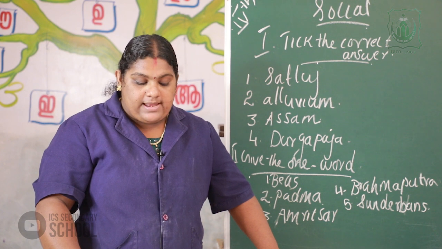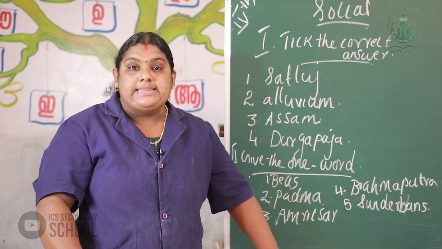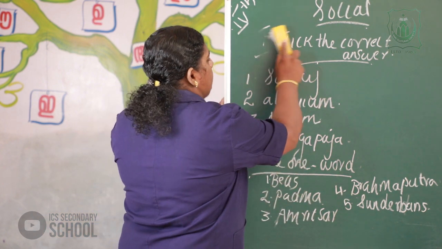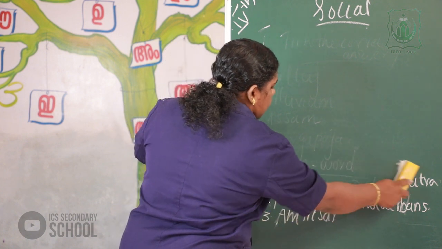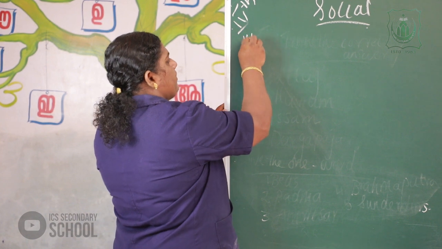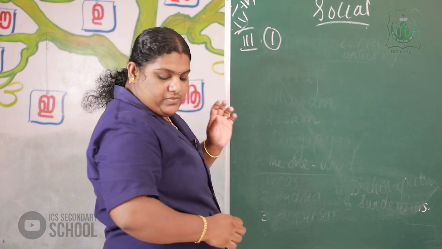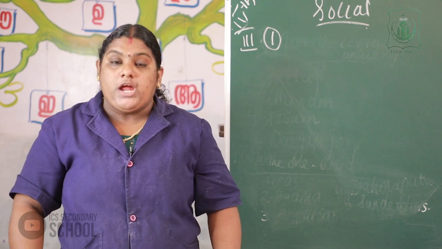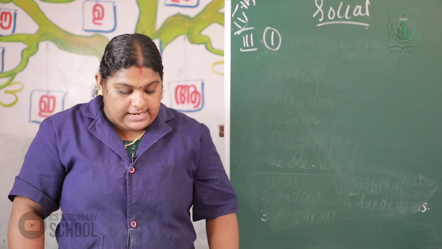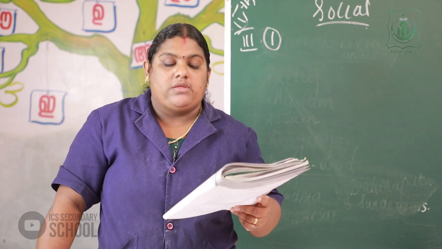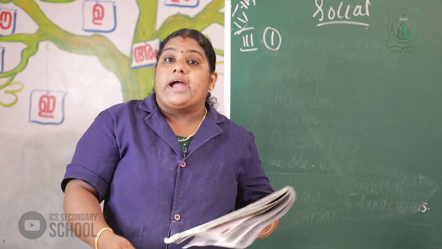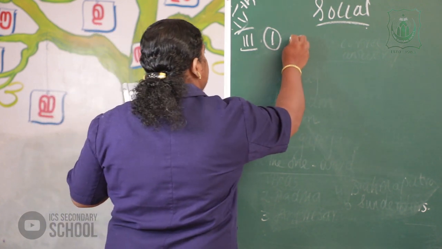Now we discuss the last section of the worksheet, that is the short answers. First question: why are the northern plains called the food bowl of India? I will write the answer, all of you look at it.